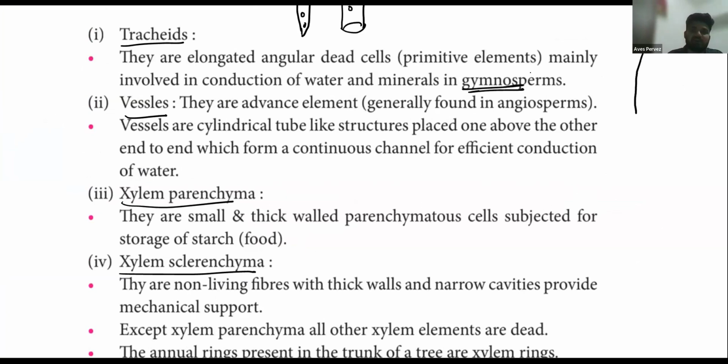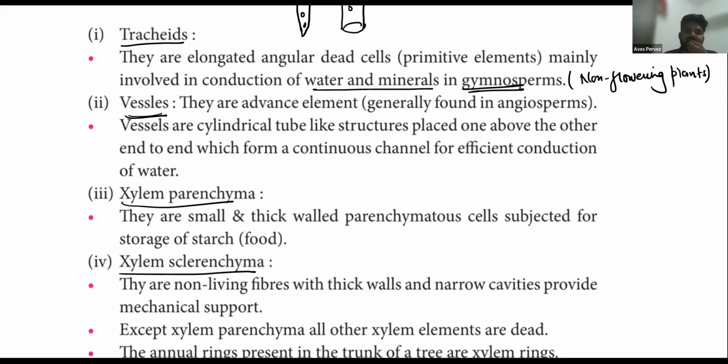So tracheids conduct water and minerals in gymnosperms, the non-flowering plants. Tracheids help in transportation of water in non-flowering plants.